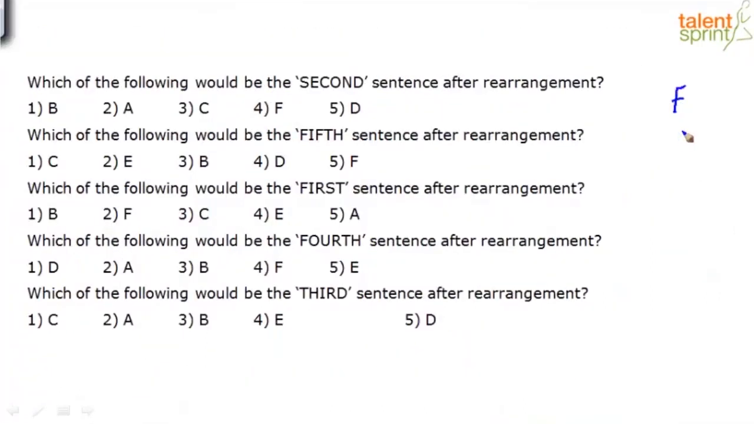So in terms of bringing closure to this, second is D, fifth one is C, first one is F, fourth one is A, and third one is B.